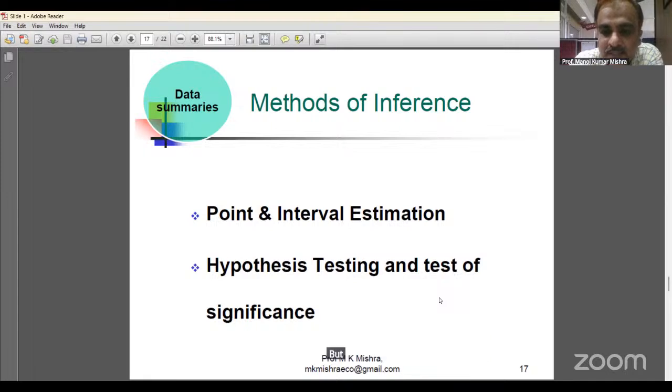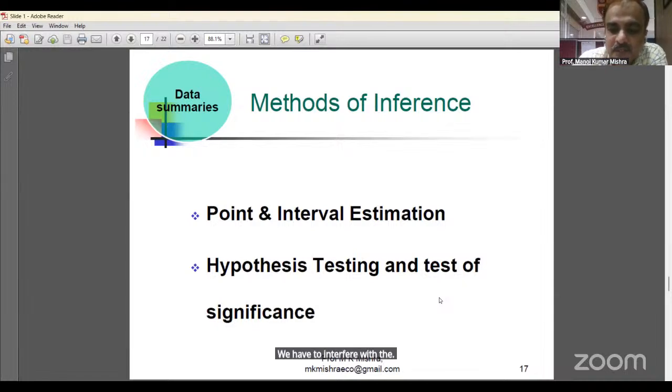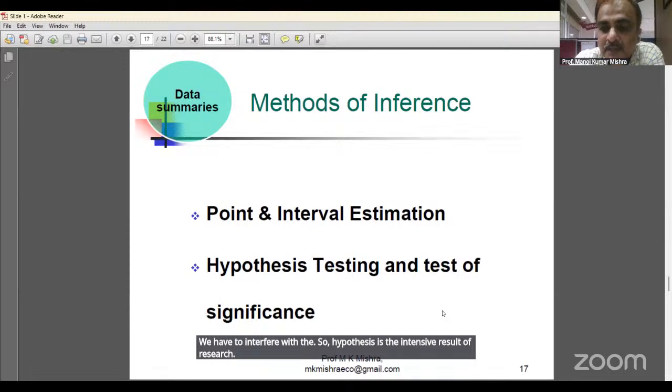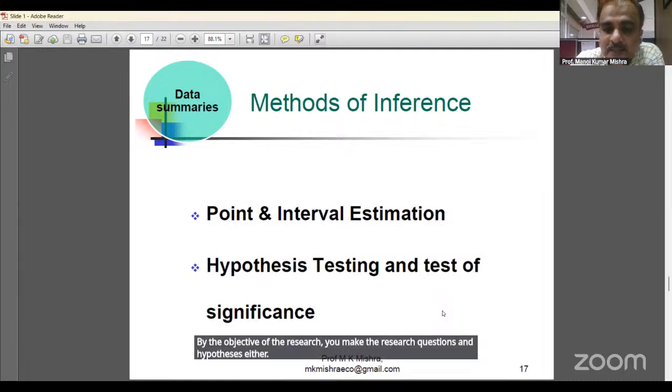But statistical hypothesis is empirical hypothesis. It is based on the data. We have to interpret with the help of data. So hypothesis is the tentative result of a research question. By the objective of the research, we make the research questions, and hypothesis is the tentative answer of the research question.